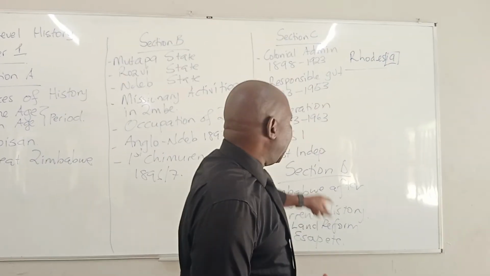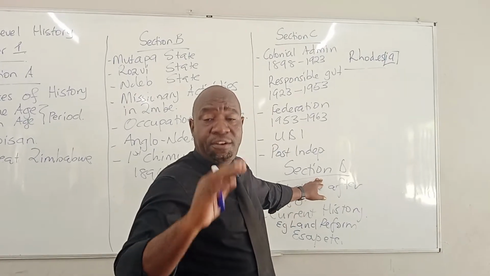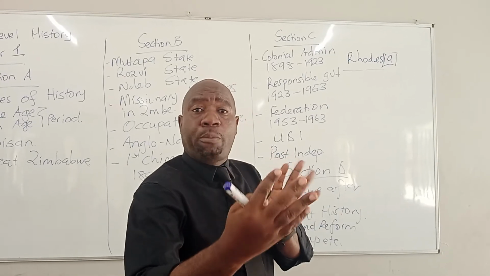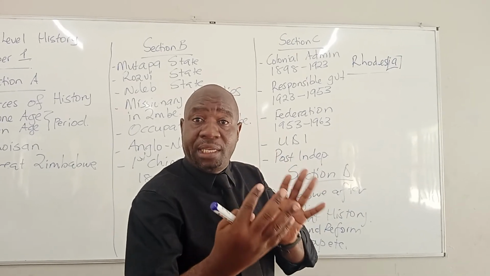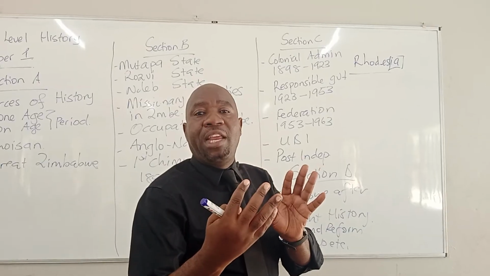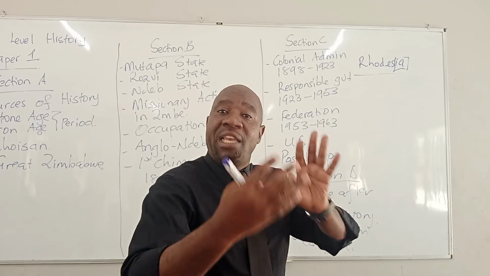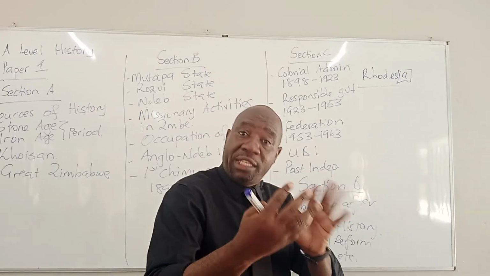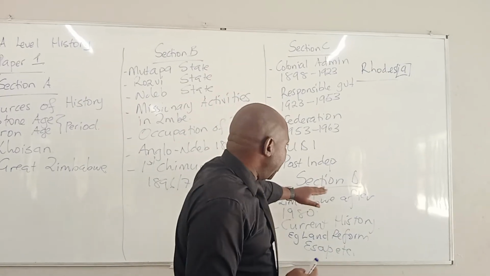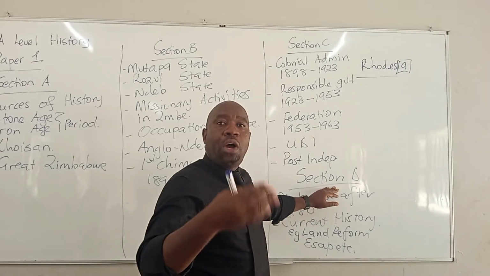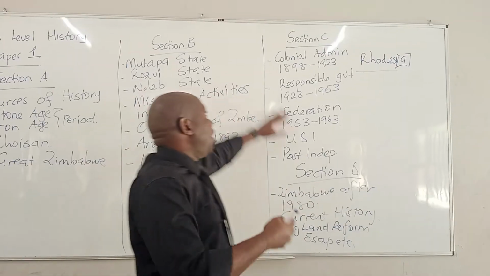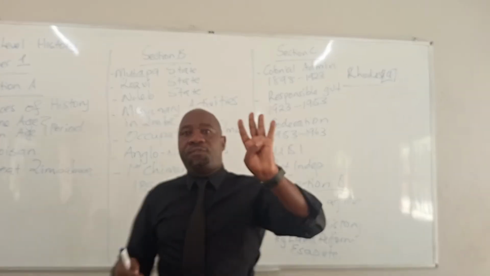So this section now covers current information. The history that took place in Zimbabwe when we attained our independence in 1980, what happened in the 1990s, what is also taking place today. So it's a section that wants you to know about the current history. So these are the sections that we have. So we've got 4 sections.